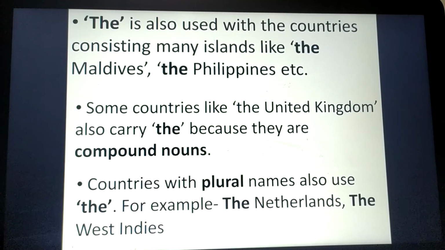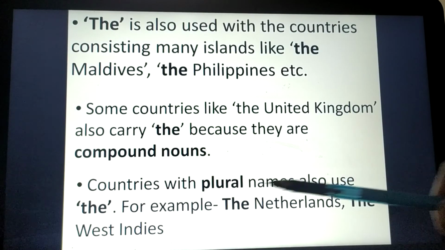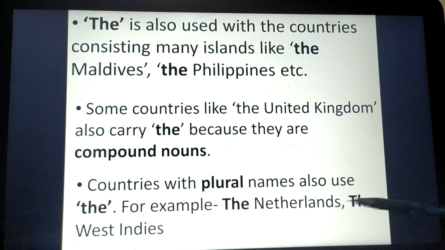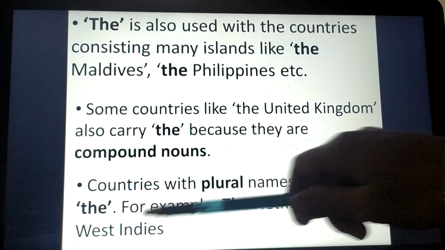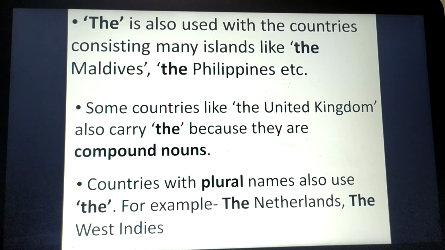And apart from that, countries with plural names also use the. Plural names means ending with S, right? So here we can see the Netherlands, the West Indies. If there is any country with a plural name, you can use the before writing or speaking that country's name, right?